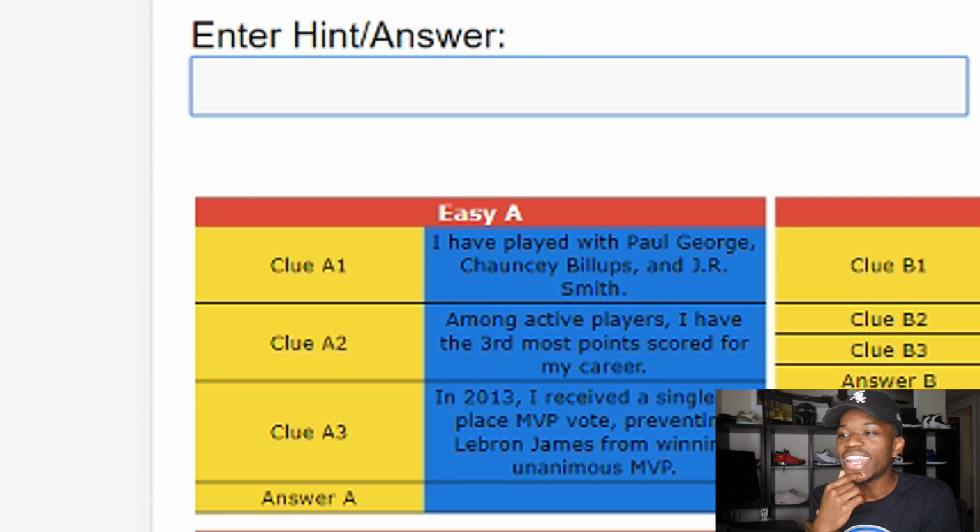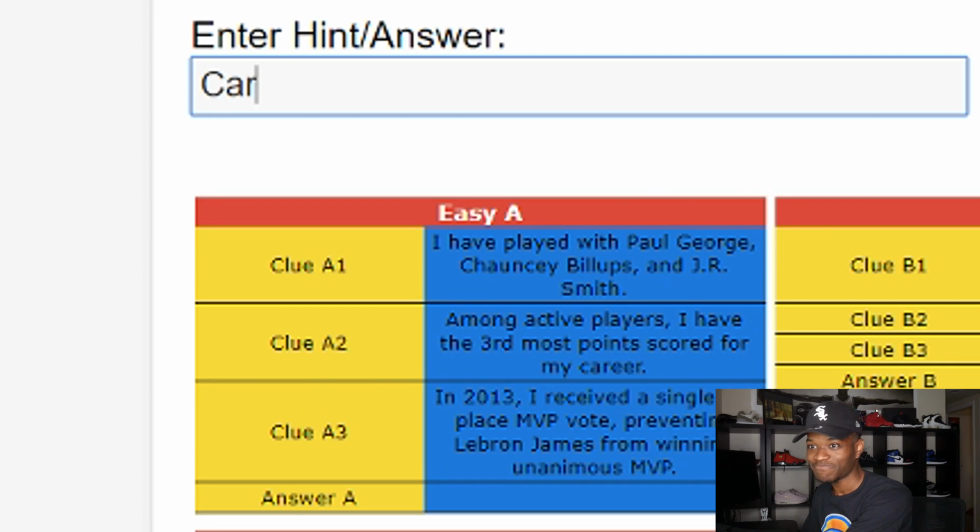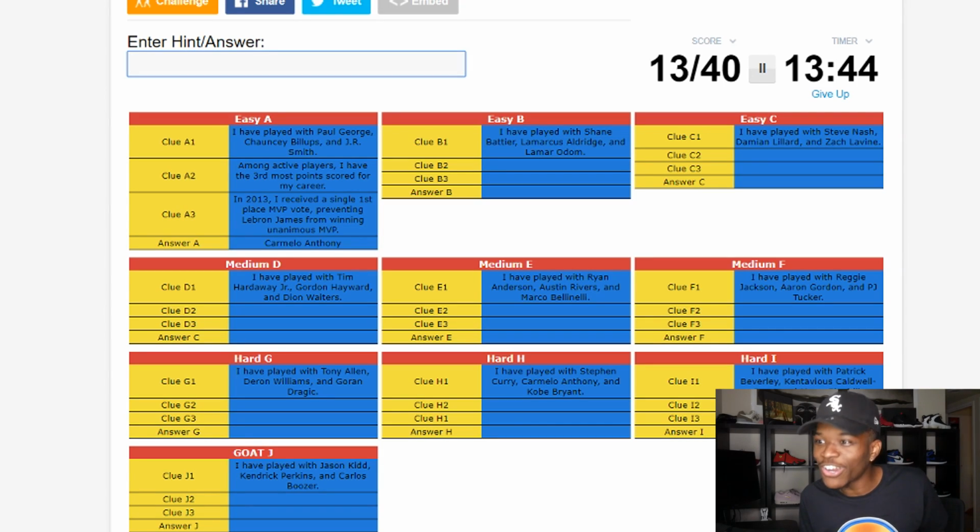In 2013, I received the single first place MVP vote, preventing LeBron from winning unanimous MVP. This is Carmelo Anthony. Yeah, so we know Stephen Curry was the first unanimous MVP ever, but LeBron was this close. But some dude voted for Carmelo Anthony for MVP in a season where Carmelo Anthony definitely had a good year, but LeBron should have won unanimous MVP. Let's be real. But okay, Carmelo Anthony is 3rd in the most points scored among active players. That's dope. I mean, that makes a lot of sense.